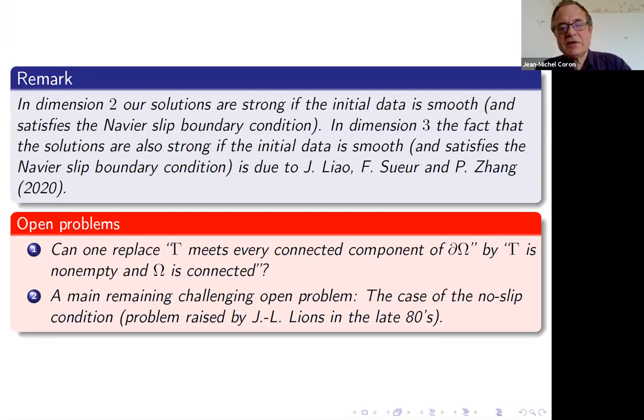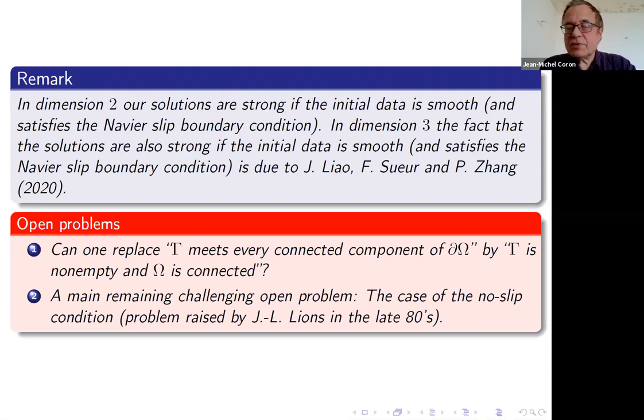Let me make some remarks. In dimension 2, our solution was strong, and the initial data was smooth. We didn't know at that time if this is true in dimension 3, and it has been proved that it's indeed the case. Also in dimension 2, this is a result by Miao, Xu, and Zhang.